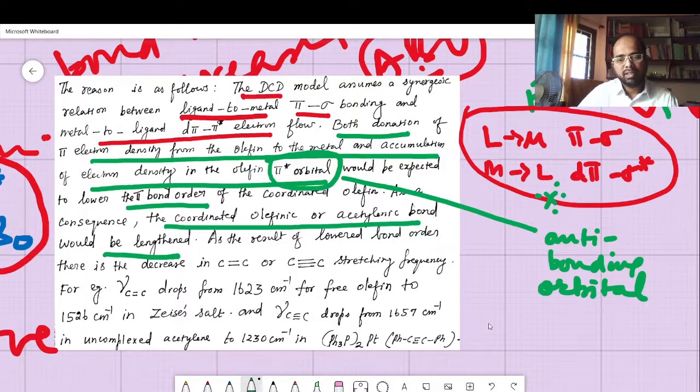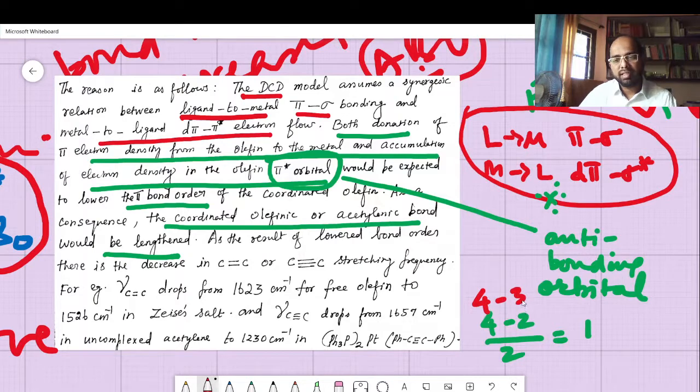Suppose I write an example. (4 minus 2) by 2 equals 1. In the same place, I am putting 4 minus 3, because one electron is extra added here in the anti-bonding orbital. This is the anti-bonding orbital. (4 minus 3) by 2 equals 1 by 2, which is 0.5. 4 minus 3 is 1, 1 by 2 is 0.5. 0.5 is lessening.